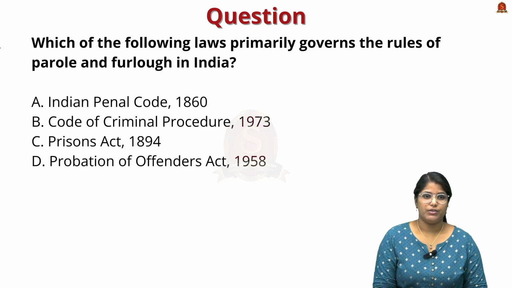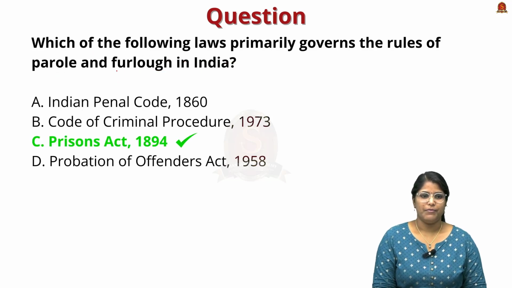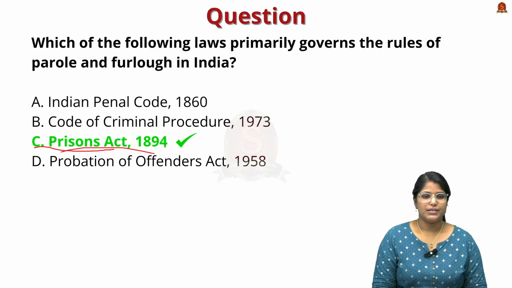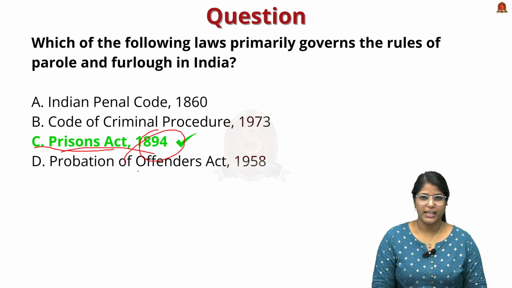Now we have a prelims question. Let me read out the question for you. Which of the following laws primarily govern the rules of parole and furlough in India? The correct answer is option C, Prisons Act 1894. Now these are the learned points. Let us move on to the next news article discussion.